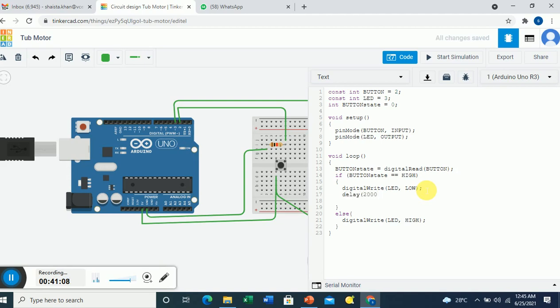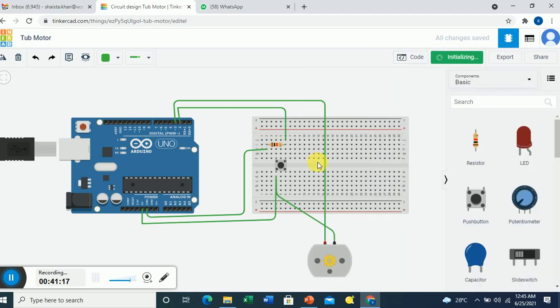Suppose I consider 2 seconds. Now when I press the button and remove the press, even though the motor is still on. Why is it on? Because I have set the timer. So in this way you can provide a delay.